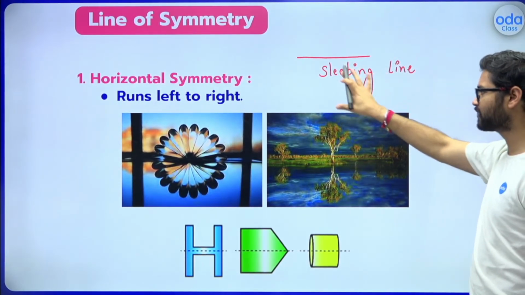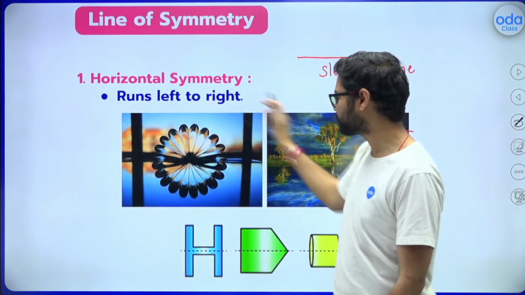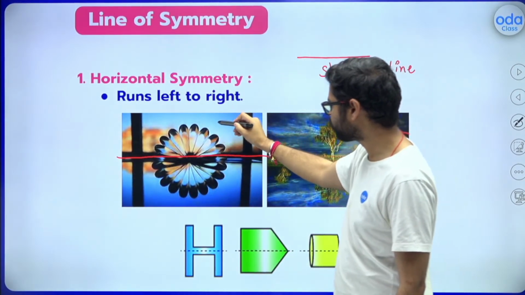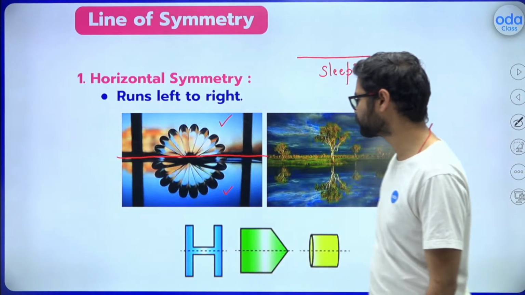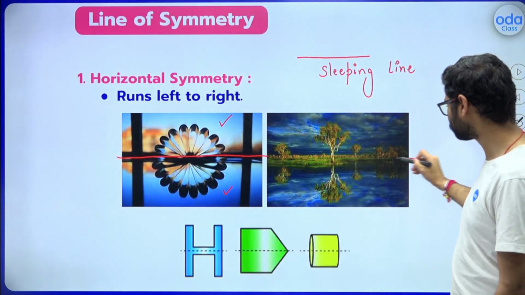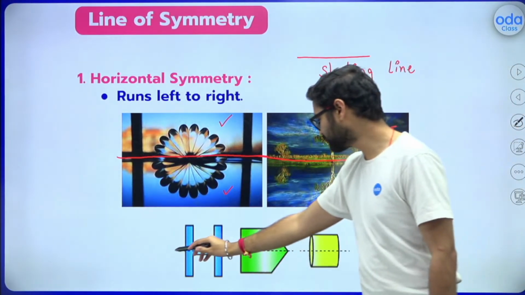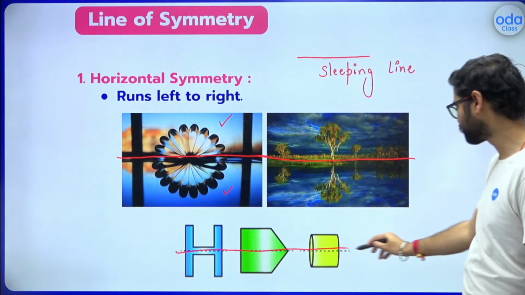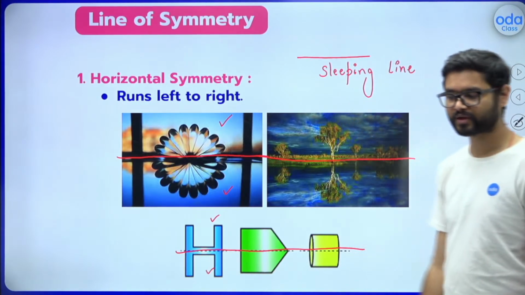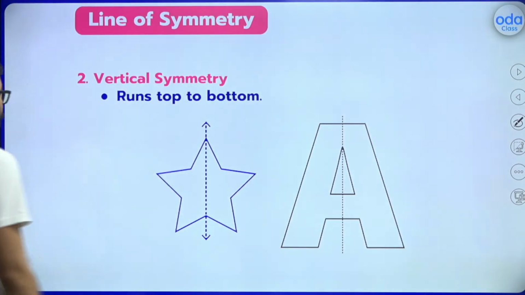This sleeping line is nothing but a horizontal line, right? So what is horizontal symmetry? It runs left to right. If I do something like this, left to right, whatever is above is the same below also, symmetrical, a horizontal line of symmetry. In this case also, we have the horizontal line of symmetry. Whatever is above is the same below as well. Okay, the first case. Now the second one is the vertical line of symmetry.